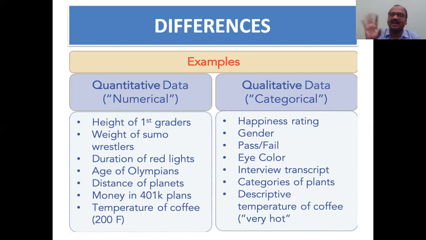We cannot say it is happiness, either you are very happy, less happy, not at all happy. Gender, male or female, we cannot give a number. Pass or fail, just pass or fail, not a percentage. Percentage comes under quantity. Eye color: white, black, brown, like that. Only 3 things you can write in the exam, the remaining is only for your understanding.